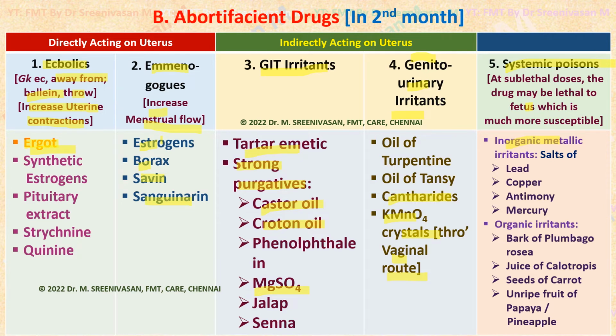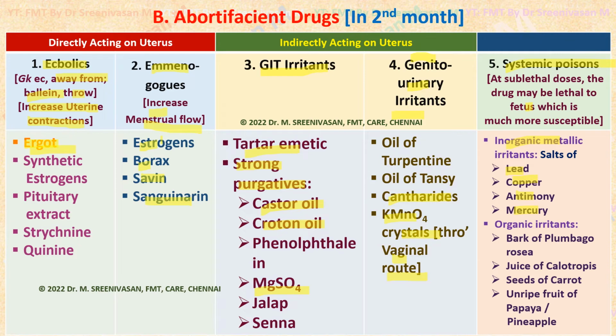Inorganic metallic irritants are generally given under systemic poisons, like salts of heavy metals such as lead, copper, antimony, mercury, etc. These inorganic metallic salts are used as systemic poisons. When given in sublethal doses, they will cause fetal death.